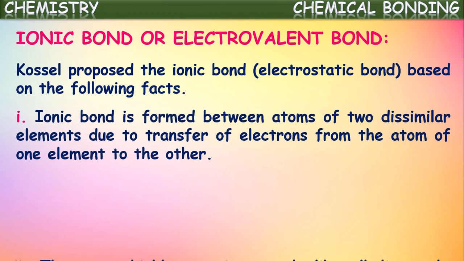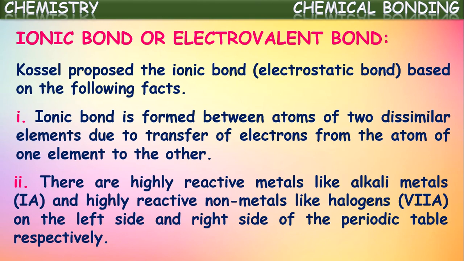The second point is that there are highly reactive metals like alkali metals and highly reactive non-metals like 7th A group elements on the left hand side and right hand side of the periodic table. Yes, there are extremely reactive metals in the first A group at the left hand side of the periodic table, which we call alkali metals. What are those? Lithium, sodium, potassium, rubidium, cesium, francium. These are highly reactive metals existing at the extreme left side of the periodic table.